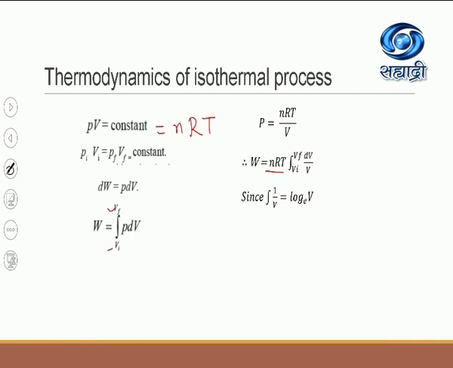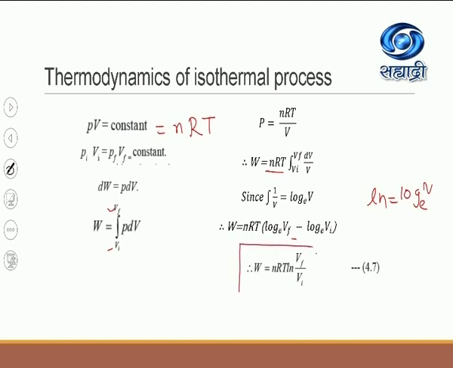Now you have already studied integration in maths. So the integral of 1 upon V is equal to log of V to the base e, and this log to the base e we write as ln. So here I have substituted the limits. First the upper limit and then the lower limit is to be substituted with a minus sign, and then we will get the final expression.